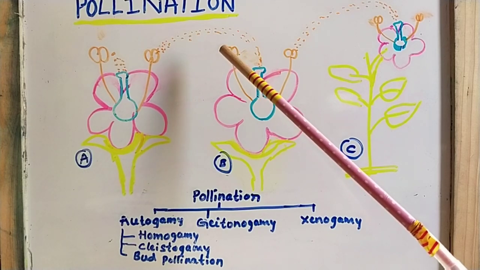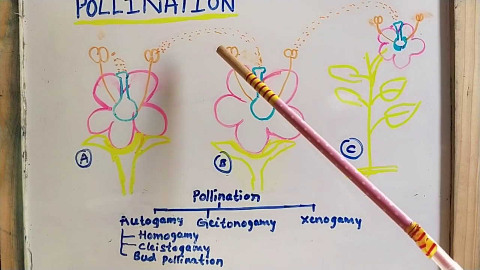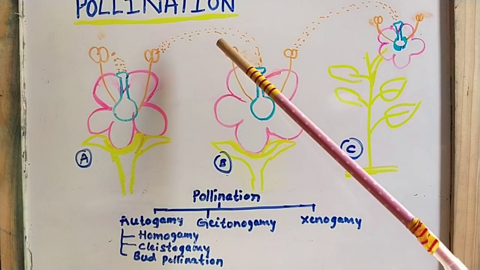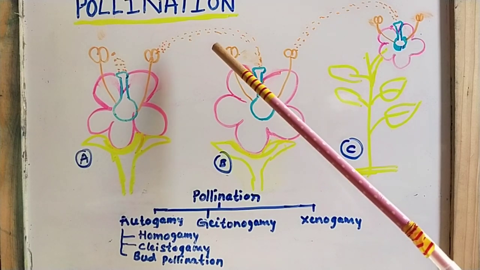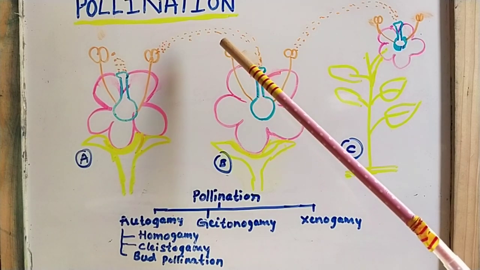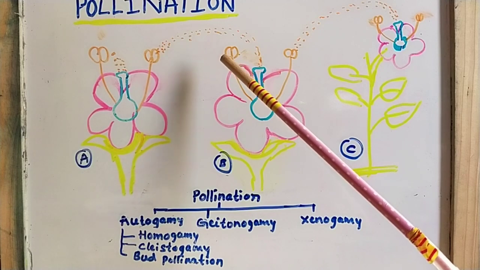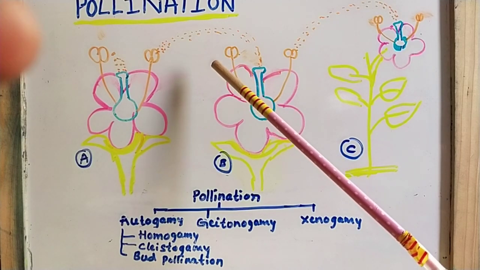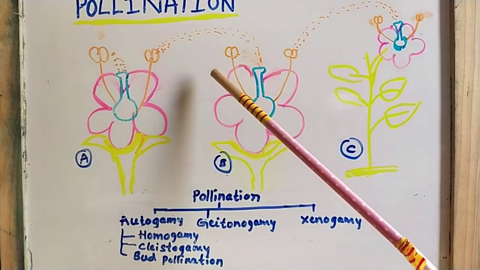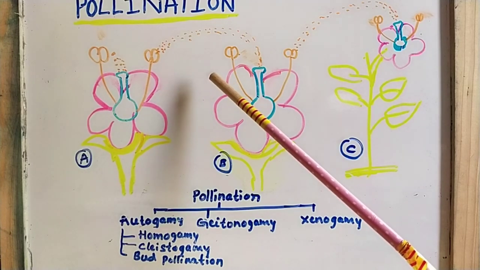In this geitonogamy type of pollination, they are genetically self-pollination, but ecologically they are cross-pollination. So genetically they are self-pollination, but ecologically they are cross-pollination. This is known as geitonogamy type of pollination.